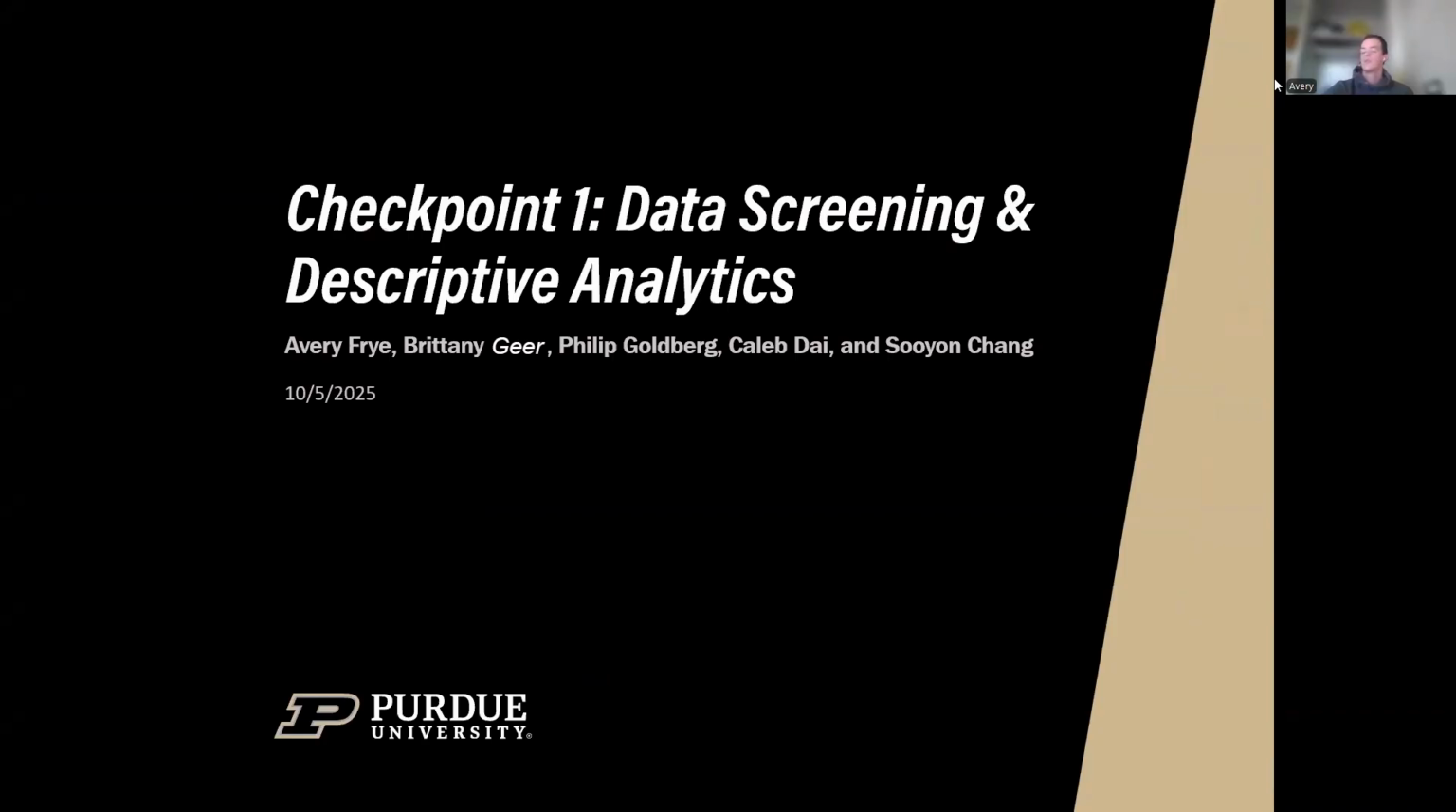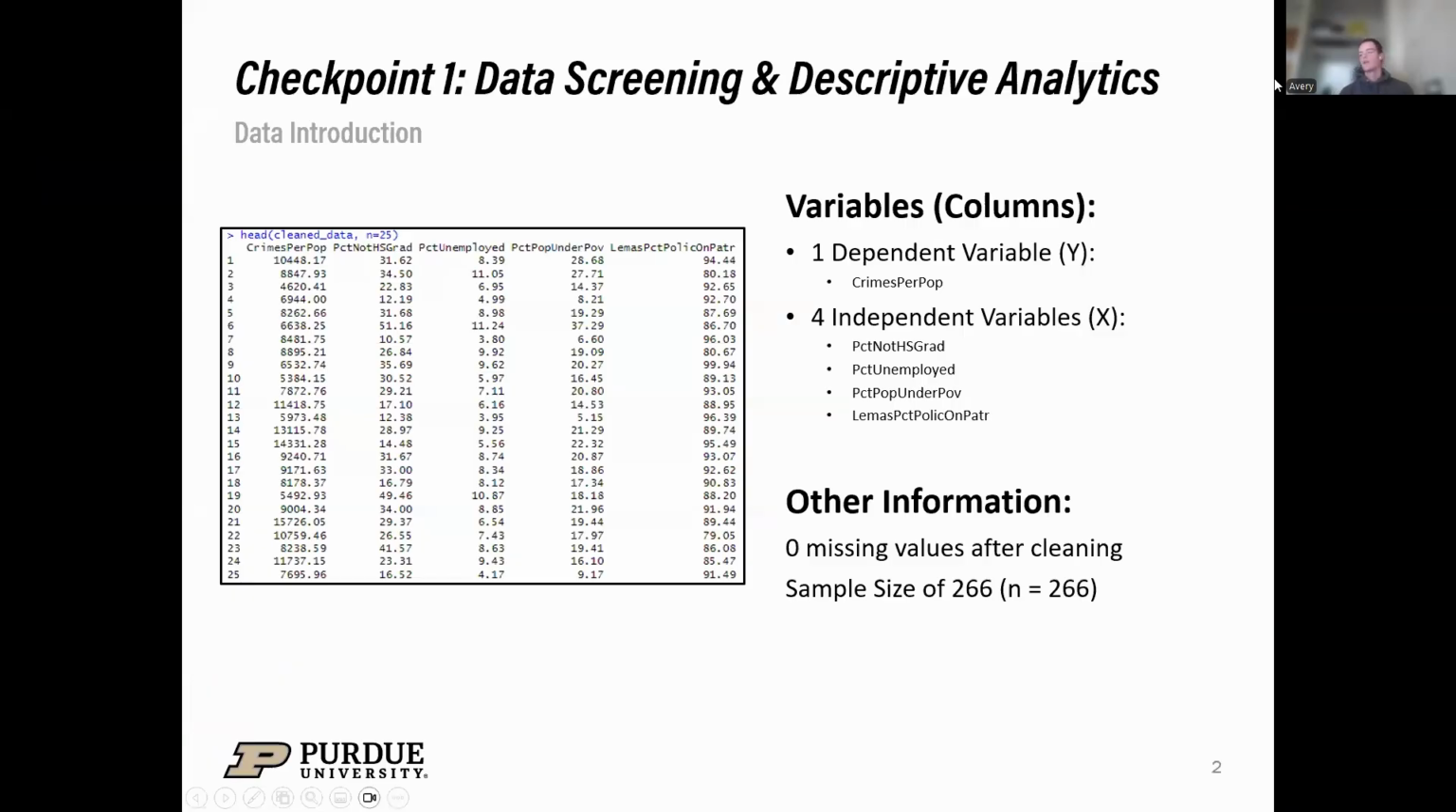So first off, we want to just do a little introduction to our data, the variables in there, sample size, and the result of some of the cleaning that we will get into next. We have 5 columns, 5 variables. We have one dependent variable, our Y variable, which is crimes per population. This is just a measure of the number of crimes reported per 100,000 population. We then have 4 independent variables, X variables, that we'll use to recreate the study done in the research paper given. These are all percentages.